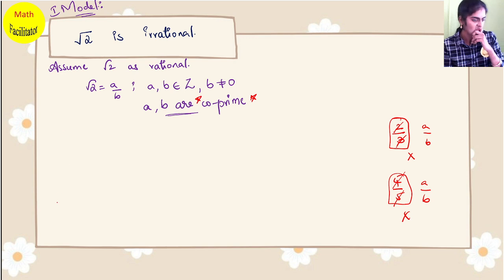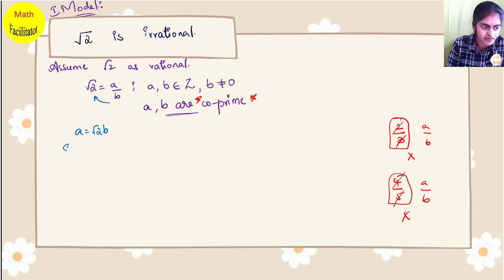Now just see. We have assumed root 2 is rational, so I have written root 2 equals A by B, where A, B belong to integers, B is not equal to 0, and A, B are co-prime numbers. Now let me transpose B to the other side, so I get A equals root 2 B. Since I cannot do any adjustments here, the next step you have to remember is squaring on both the sides.